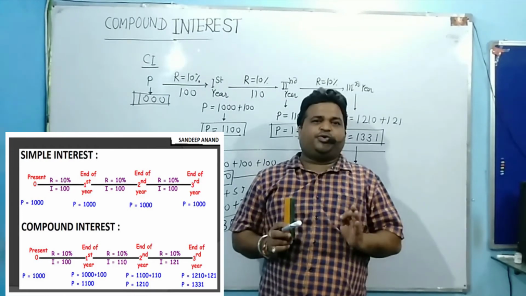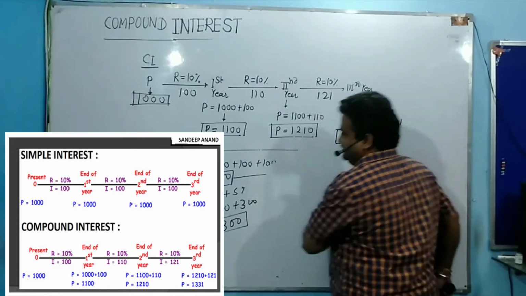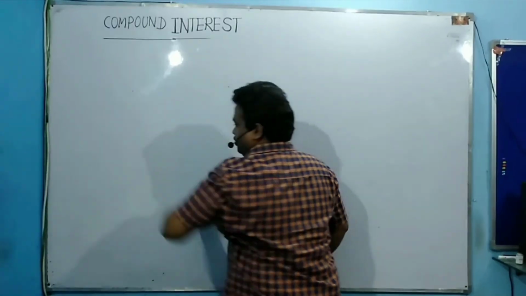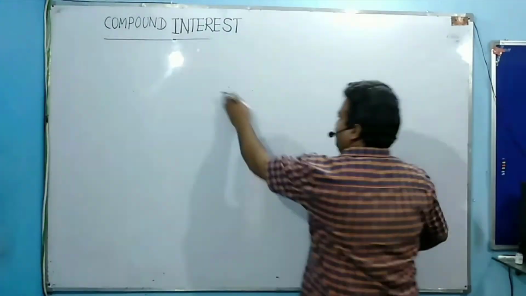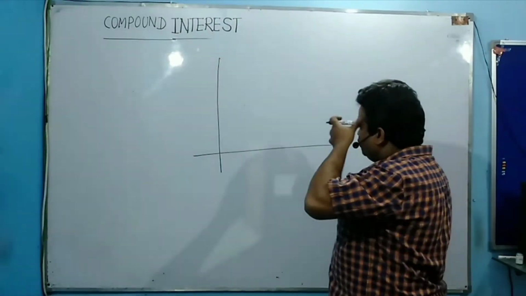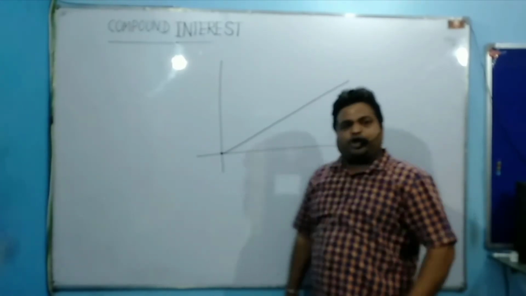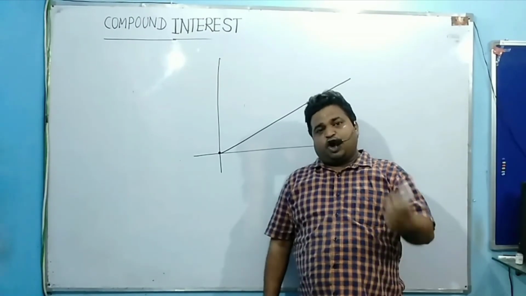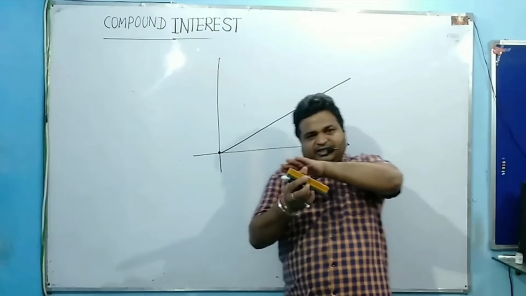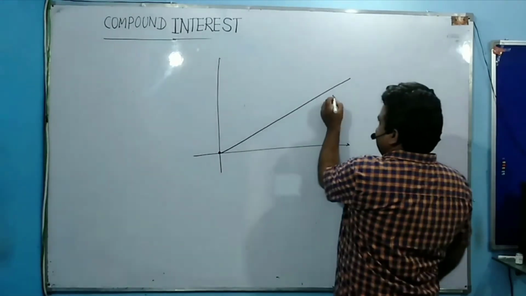So I think this is clear to all of you. If you look at the graph of simple interest and compound interest, I will show it to you by graph also. If you plot a graph of simple interest and compound interest, your simple interest always follows a constant line because it is applicable for constant money. Your principal amount is not changed during any period of time. So you have the same amount of interest, a straight line you will get. This is the simple interest curve.